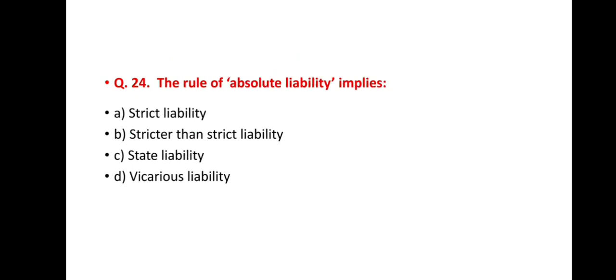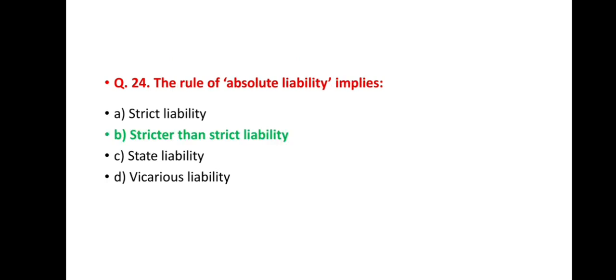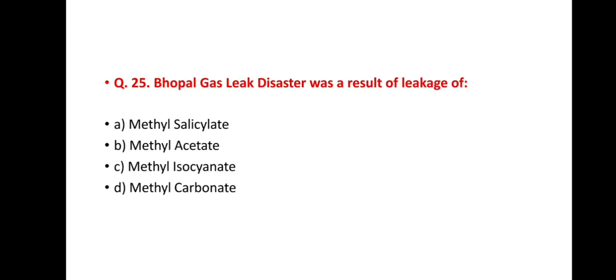Next question, question number 24. The rule of absolute liability implies option A, strict liability, option B, stricter than strict liability, option C, state liability, option D, vicarious liability. And the correct answer is stricter than strict liability.